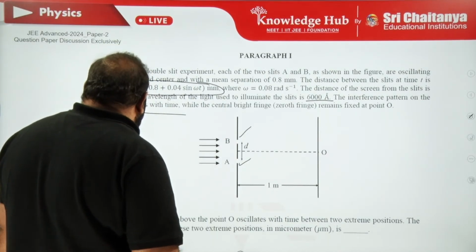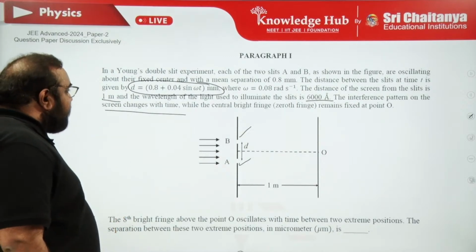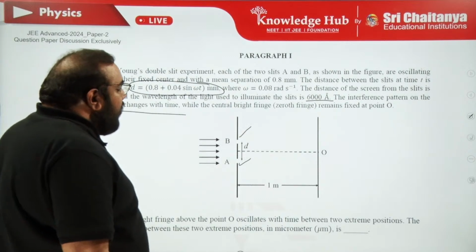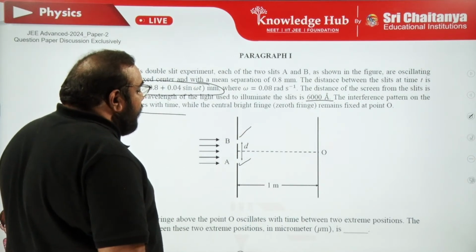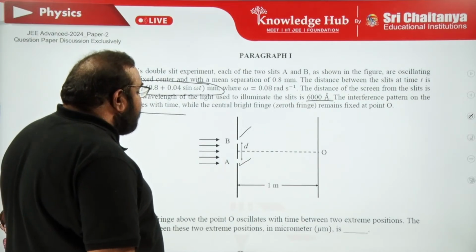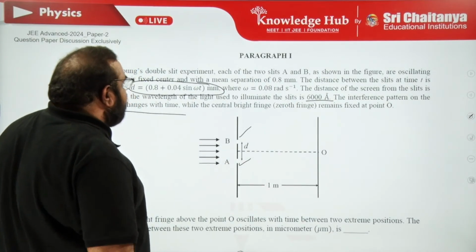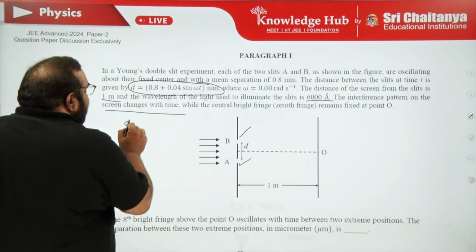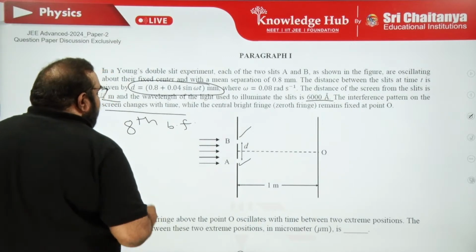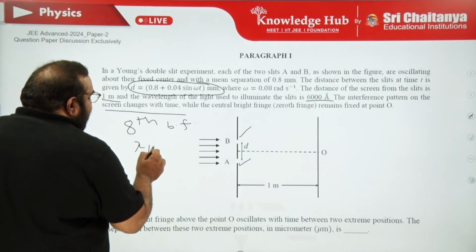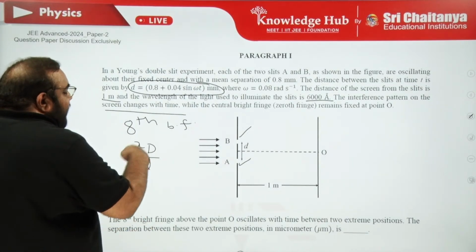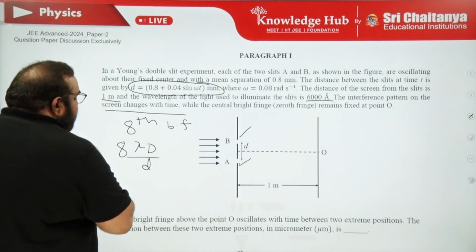Now, 14th question. This is the information. The 8th bright fringe above the point O oscillates with time between two extreme positions. The separation between these two extreme positions in micrometers is, first, the 8th bright fringe you try to calculate. Generally, what is the form for that? Lambda D upon d, fringe width it is, right? Means gap between two successive. 8th bright fringe means into 8.